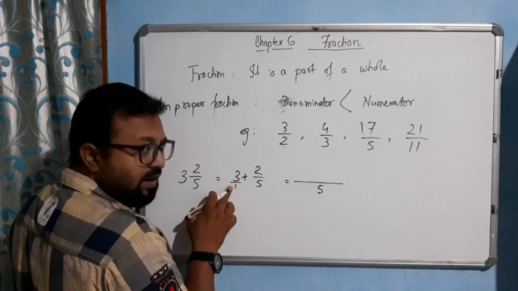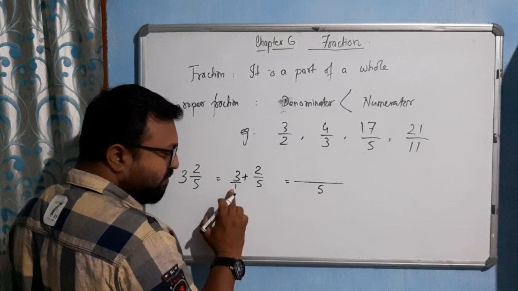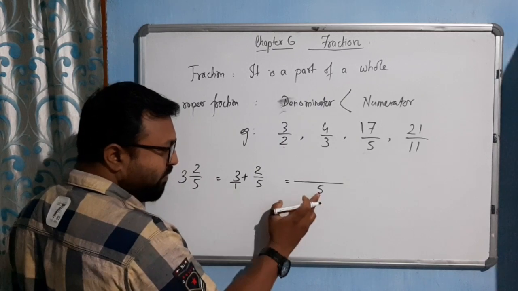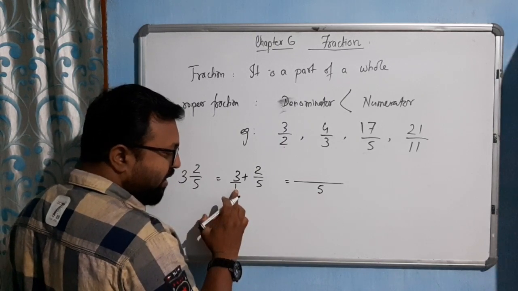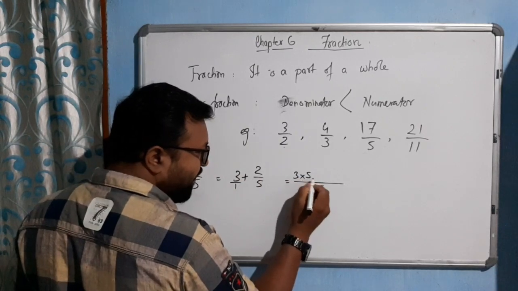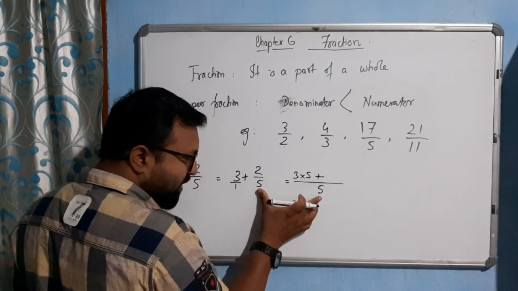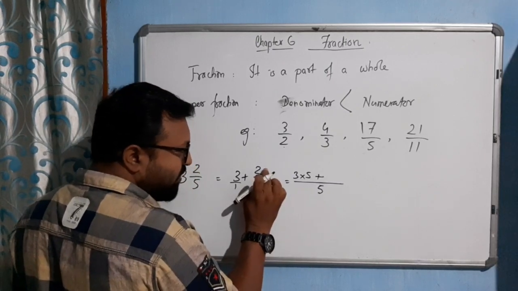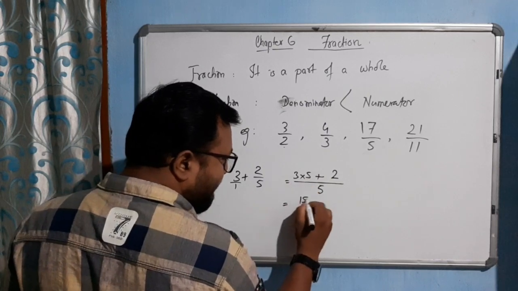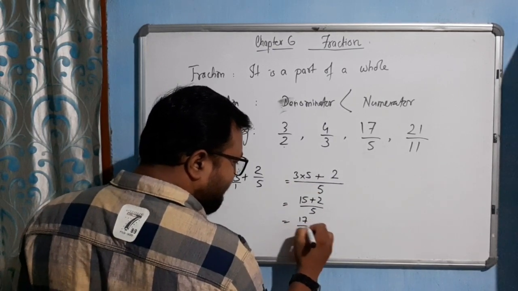Here it was 1, now it becomes 5. We multiplied 1 by 5 to get 5, so we have to multiply 3 by 5 also. So 3 into 5 plus 2, and the denominator is 5 in both places, so there is no change. So 15 plus 2 by 5 equals 17 by 5.